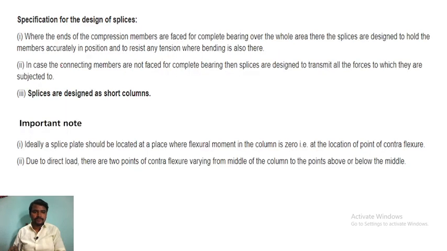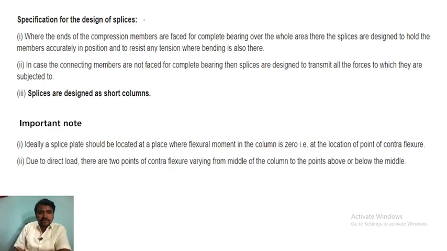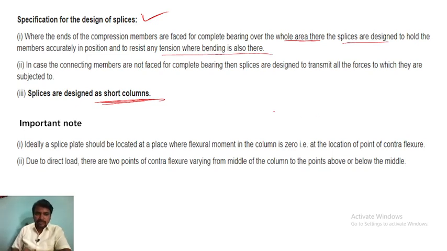So okay, one minute. These are some specifications for the design of splices. If you want, you can take note here. Splices are designed as short columns, where the ends of the compression members are faced for complete bearing over the whole area. So their splices are designed to hold the members accurately in position and resist any tension where bending is also there. Where connecting members are not faced for complete bearing, then splices are designed to transmit all the forces which they are subjected to.